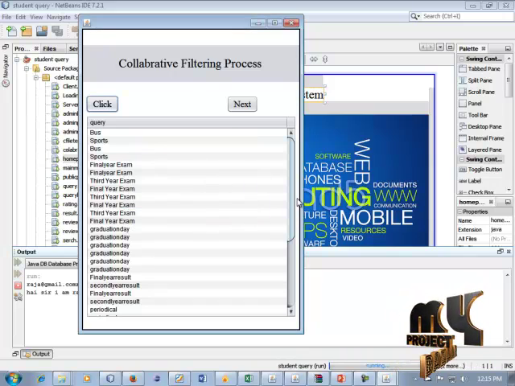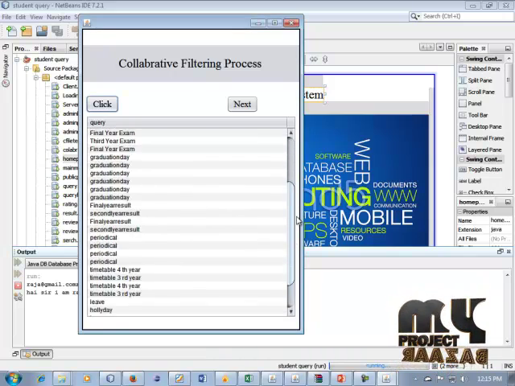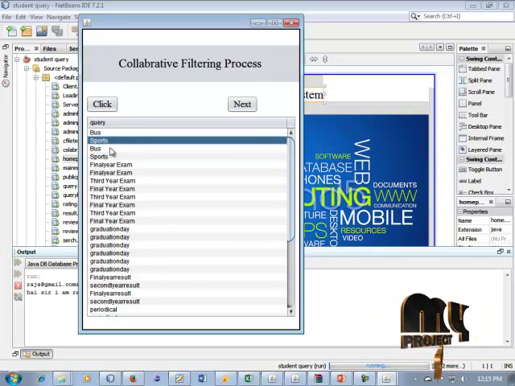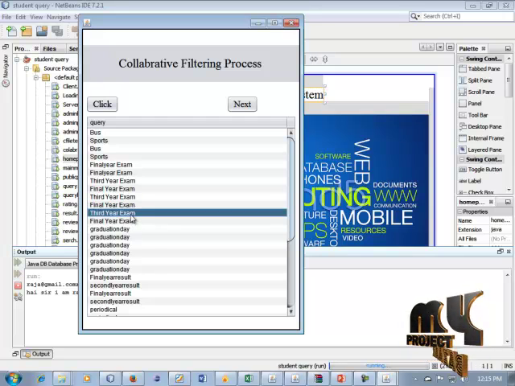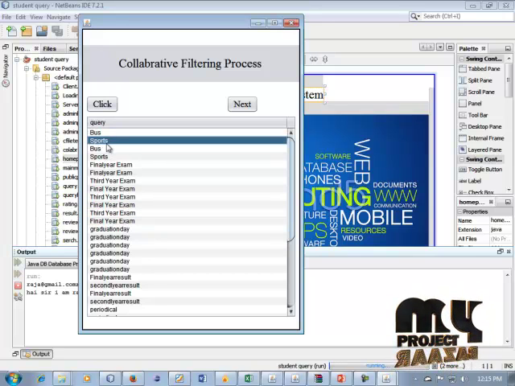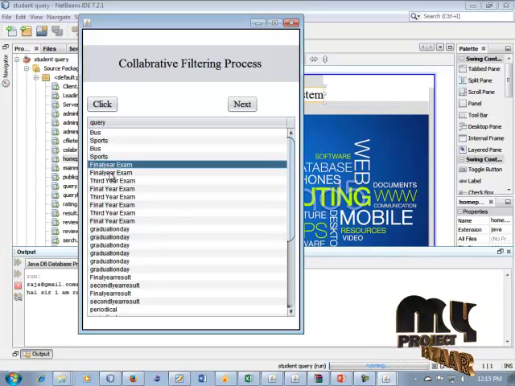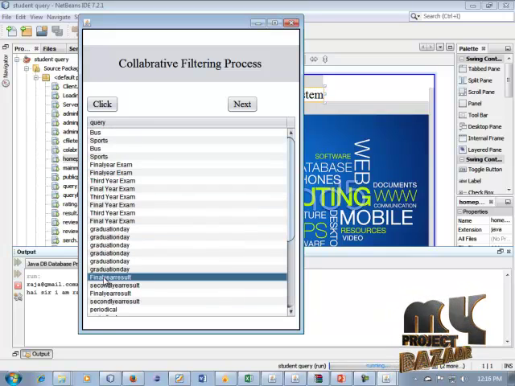The collaborative filtering process can be completed. The very important positive words can be taken in this process. For example, what is the bus fees? In this sentence, the bus can be important, so we take the bus, sports, and all of the information can be taken in this filtering process.